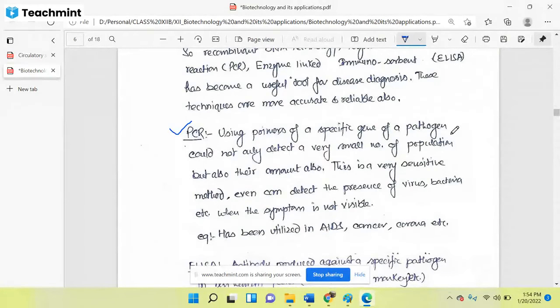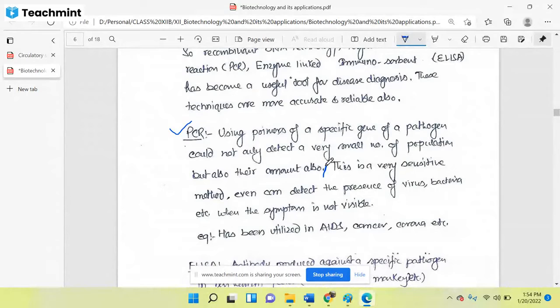After that, we go through a procedure in which we replicate that particular segment, and that is called PCR. Using primers of a specific gene of a pathogen, we can detect not only a small population, but also their amount. So by using PCR techniques, there are two benefits.